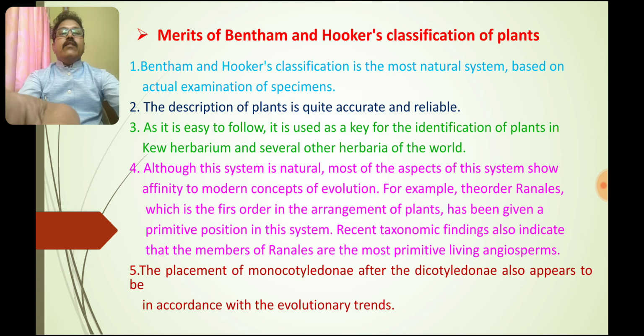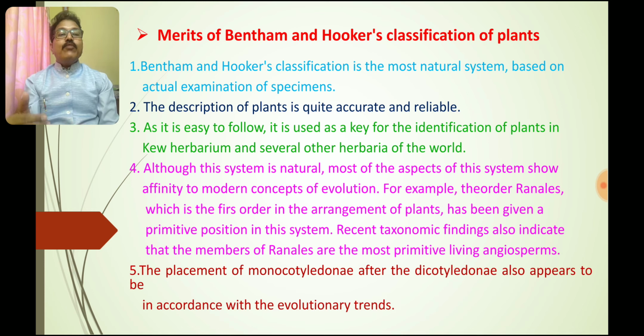Now let us focus on the merits and demerits of the Bentham and Hooker system. First of all, the merits. The Bentham and Hooker system of classification is one of the most natural systems, which is based on the actual examination of the specimens.